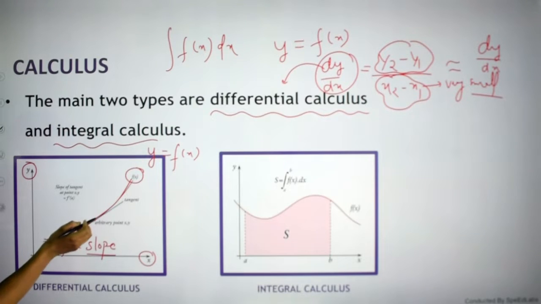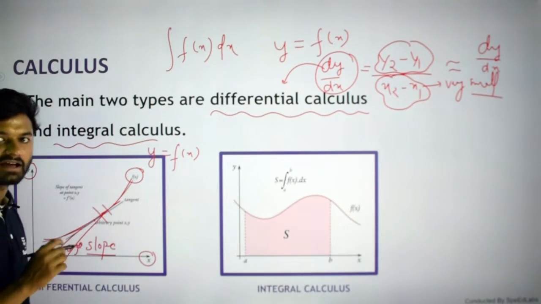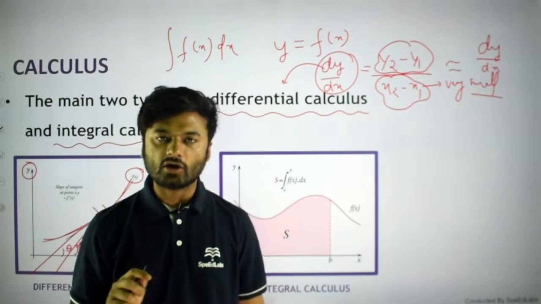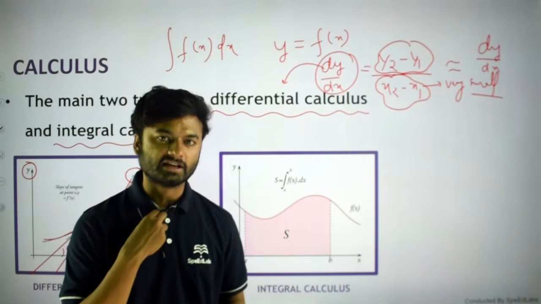If you find the inclination between two very small distances, you make a tangent, and this tangent makes an angle with the x-axis, and this is known as the slope. It is denoted by small m. Small m is the slope.